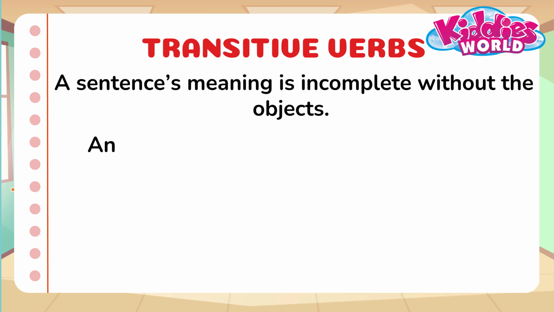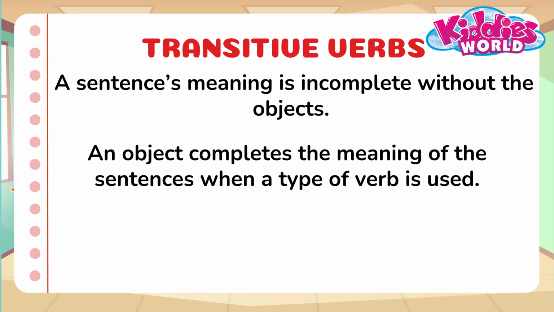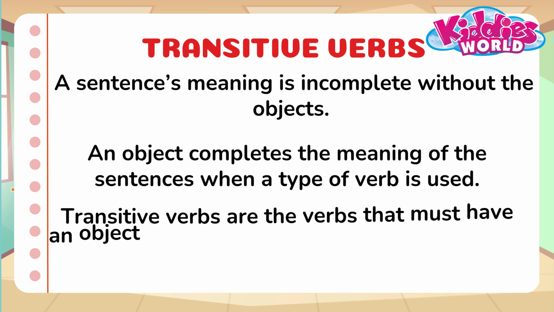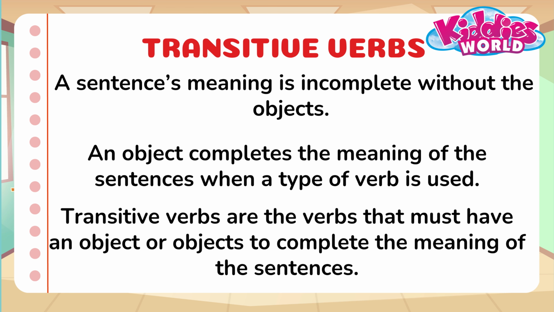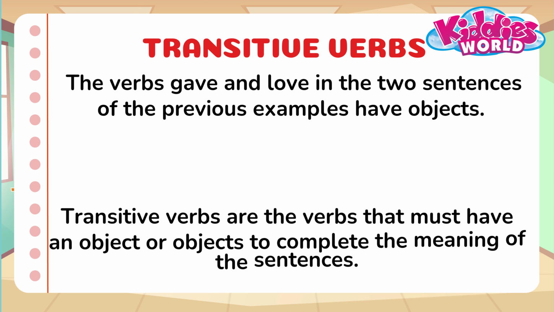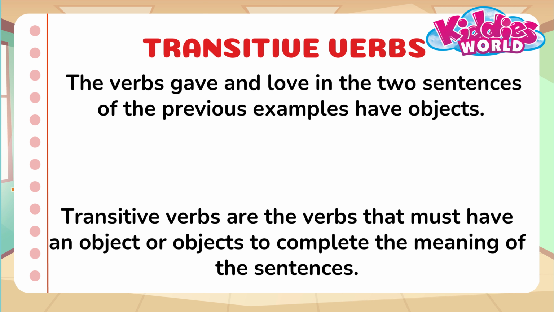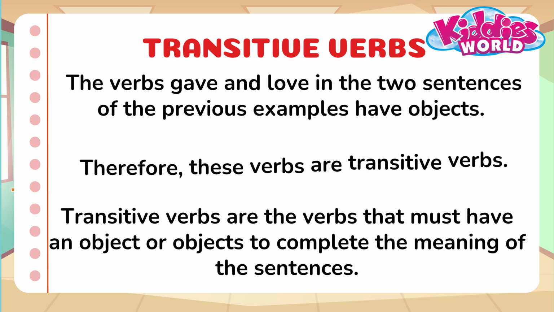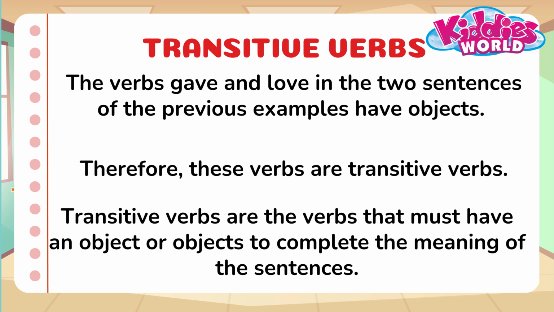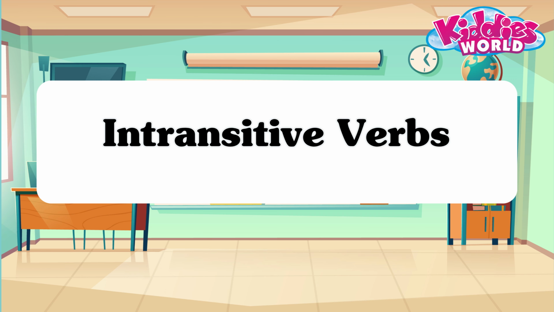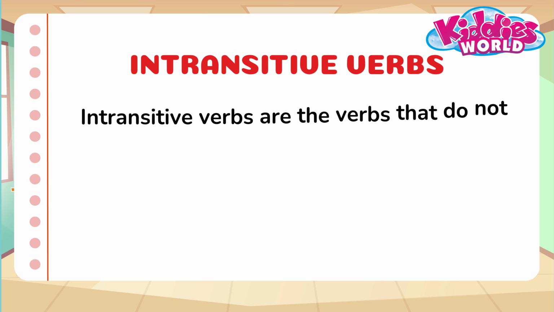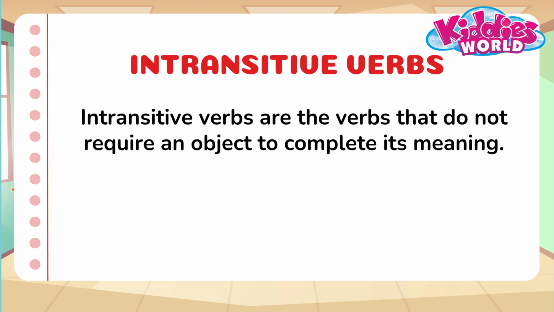An object completes the meaning of the sentences when this type of verb is used. Transitive verbs are the verbs that must have an object or objects to complete the meaning of the sentences. The verbs gave and love in the two sentences of the previous examples have objects. Therefore, these verbs are transitive verbs. Intransitive verbs. Intransitive verbs are the verbs that do not require an object to complete their meaning.